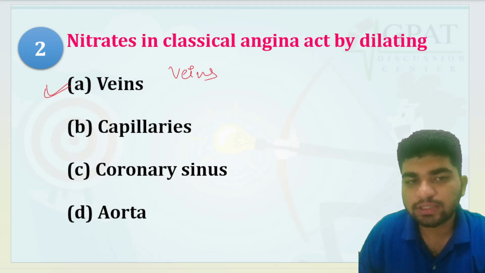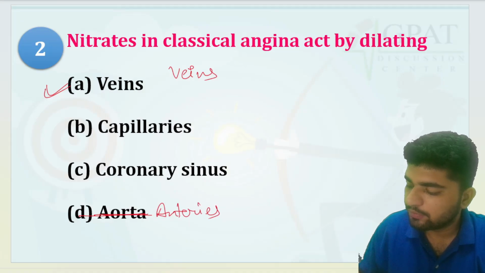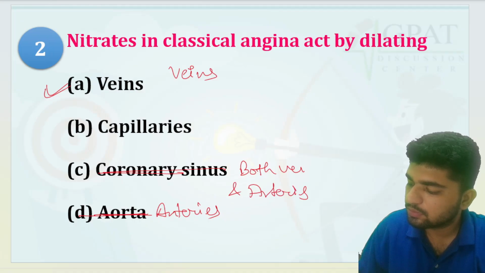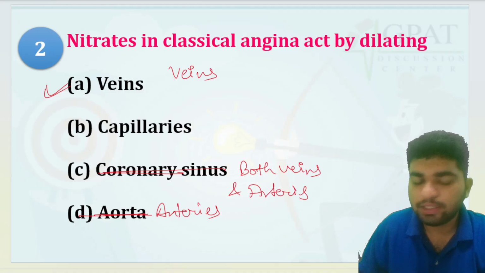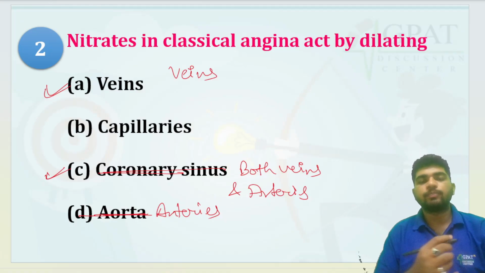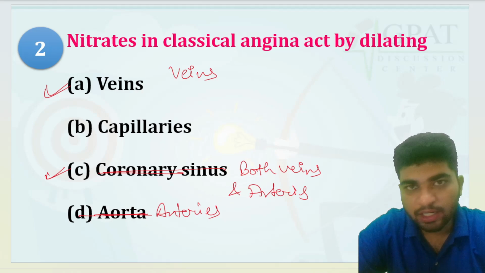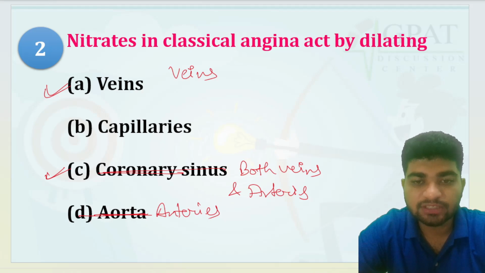But suppose you get the option of arteries, and another option that is both veins and arteries, then you will take this as your correct answer, because nitrates are vasodilators. They dilate the veins as well as the arteries.